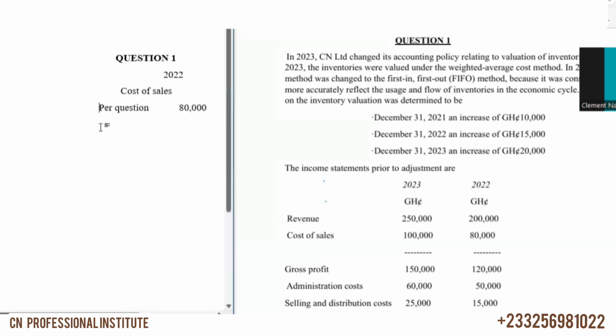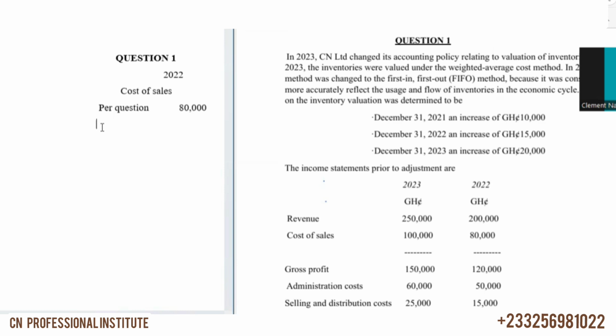So they said 2022, we have to increase closing inventory by 15,000. And 2021, we have to increase closing inventory by 10,000. So if we increase closing inventory in 2021, that will be the opening for 2022. So in 2022, it says we should increase opening inventory by 10,000. And when you increase opening inventory by 10,000, what happened? Cost of sales increases. Okay, so we just have to add that up. I said again in the previous video that this is not error, that you have to determine the impact and revise or correct. This is just a change in policy. You are just trying to let the changes reflect in the books.